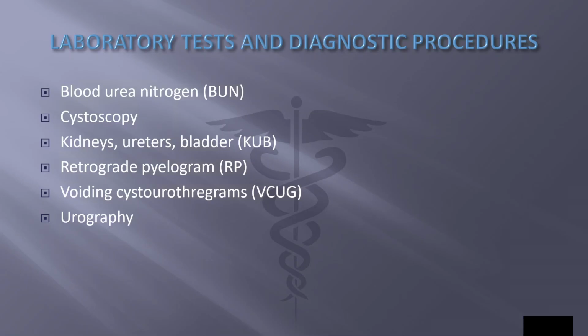Voiding cystourethrogram, or VCUG. X-ray films of the bladder and urethra taken after the bladder is filled with a contrast material and while the patient is expelling urine, also called cystogram. And urography is X-ray imaging of the urinary tract after injection of contrast material, also known as pyelography.